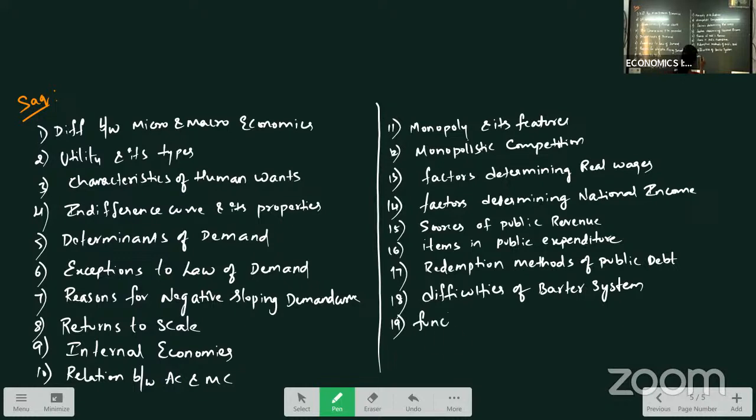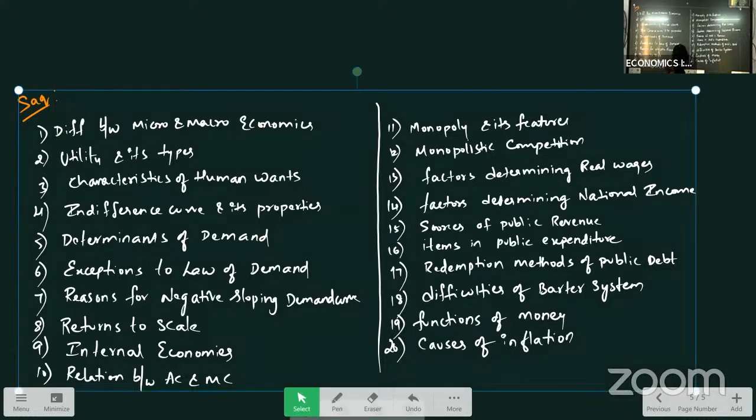Functions of money. Then causes of inflation.